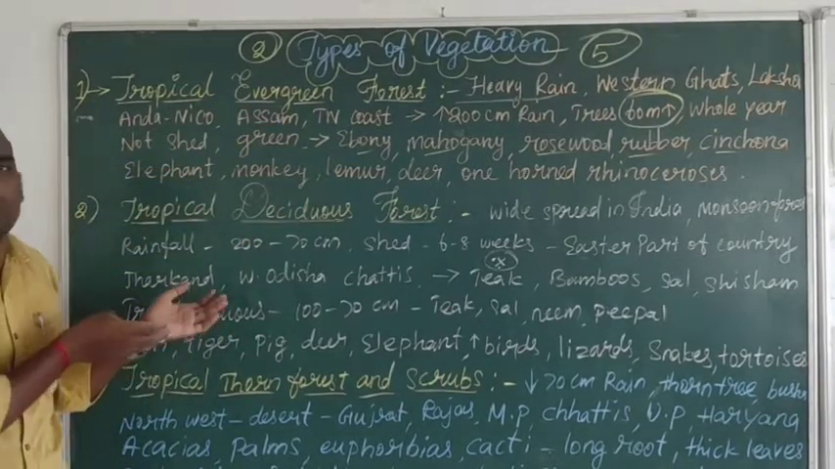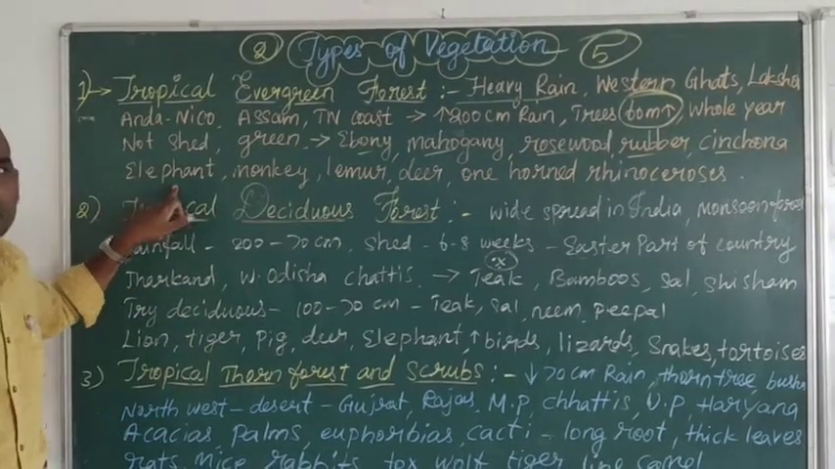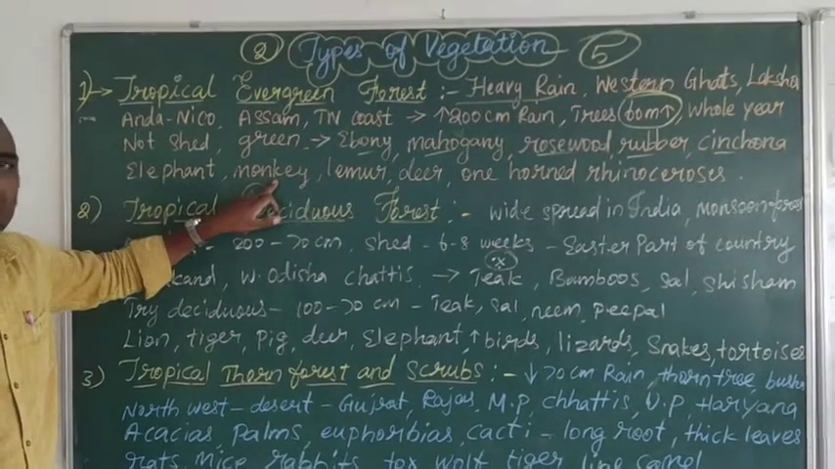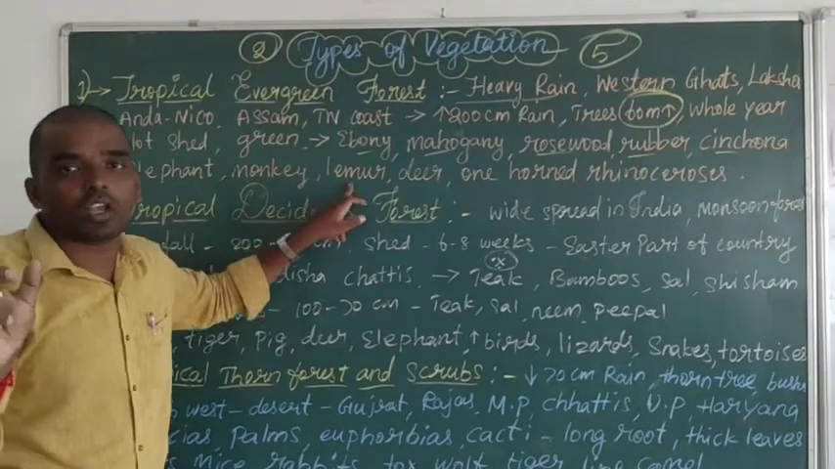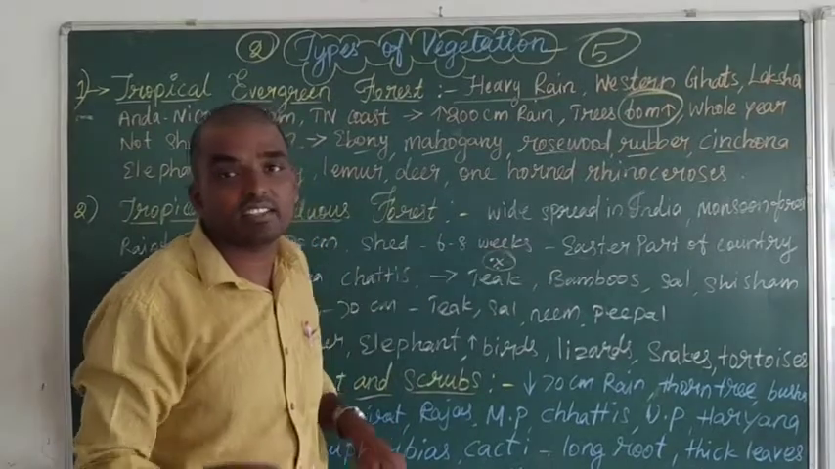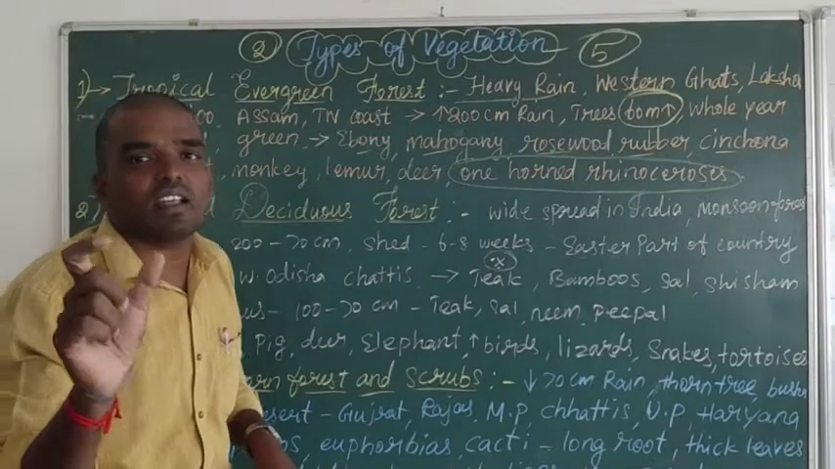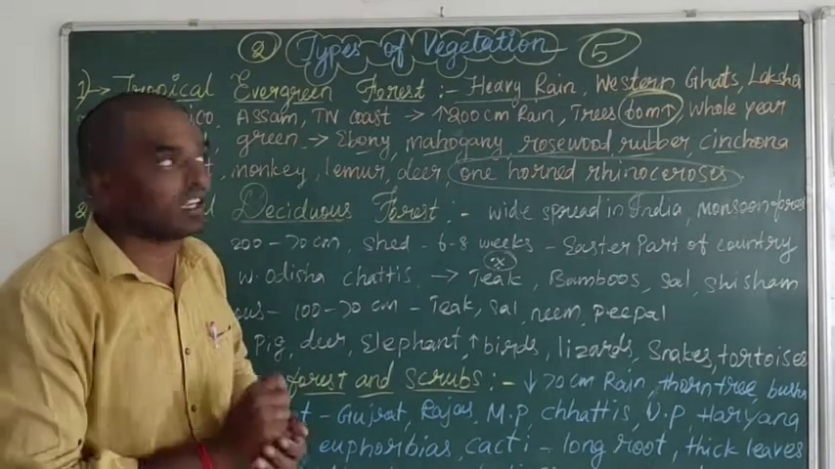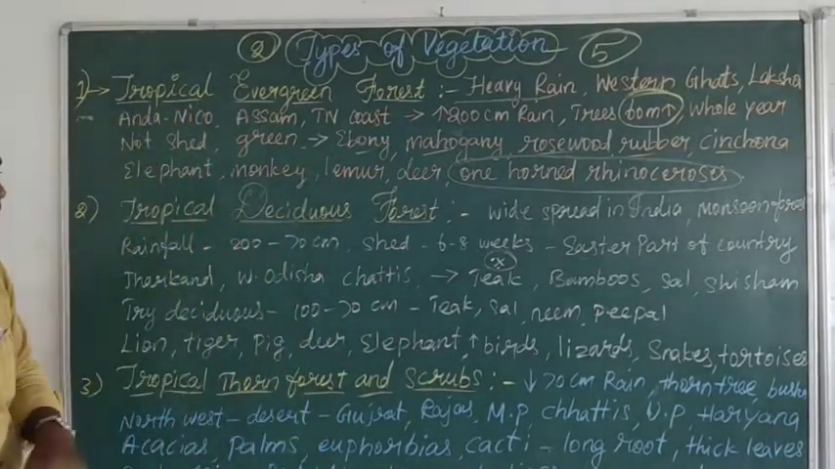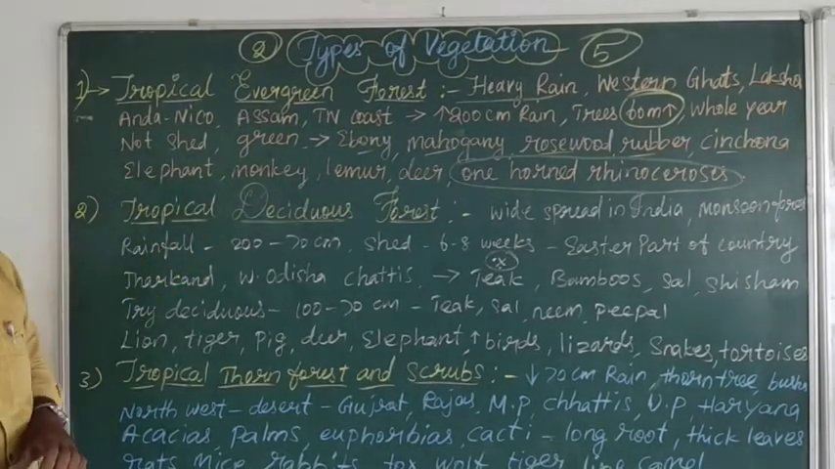Then after flora, the fauna, the animals. What kind of animals live there? Elephants, monkeys, which are in all forests, lemurs, and deer. One more question: which forest has the one horned rhinoceros? Tropical evergreen forest, not the other forests.